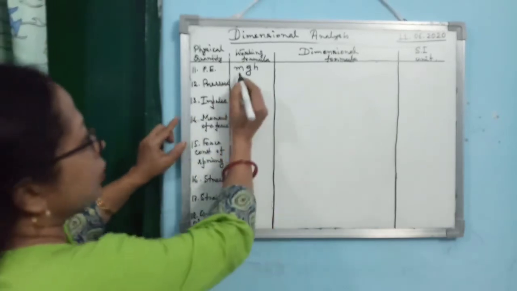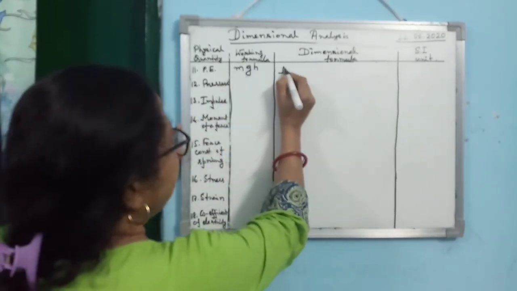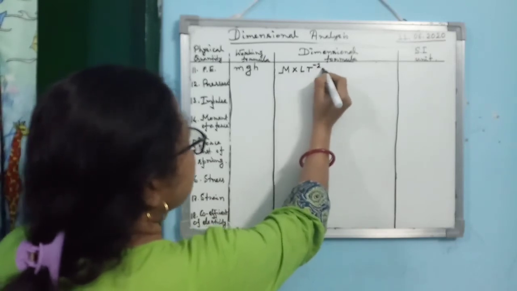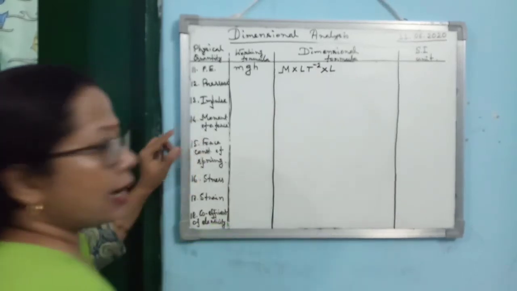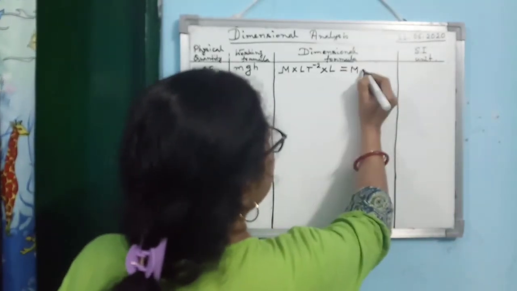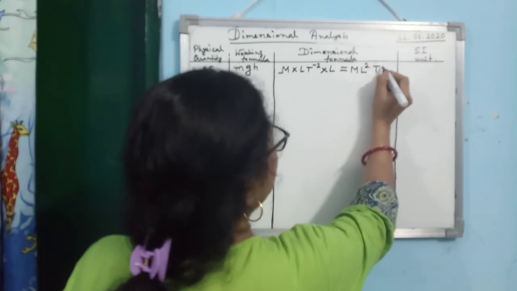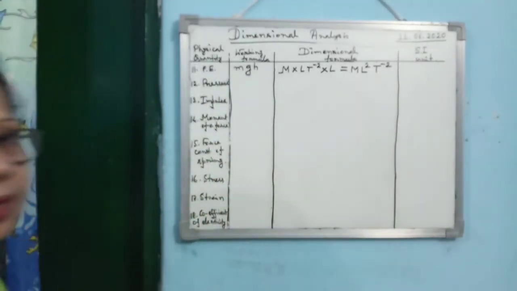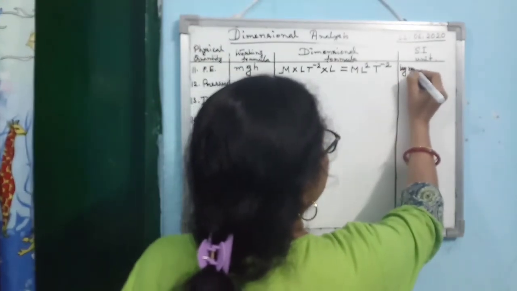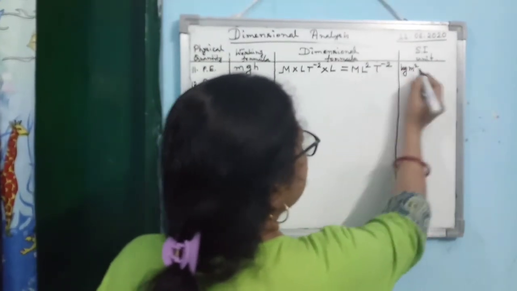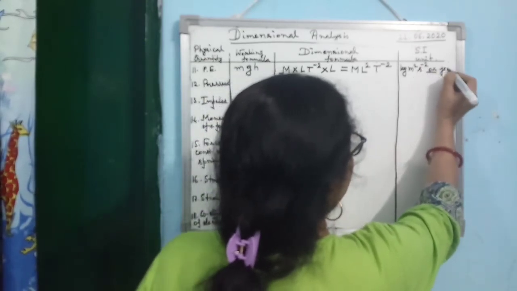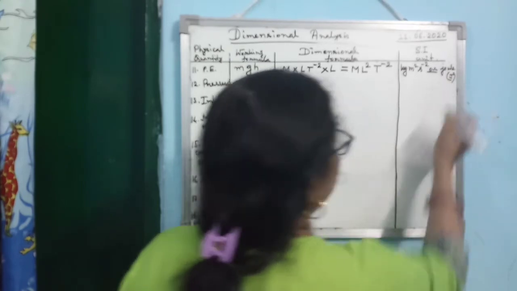So let us substitute then the formula. Mass is m, then acceleration is L t to the power minus 2, and height is L again. So what is the dimensional formula for potential energy? mL square t to the power minus 2. So what will be the SI unit? kg meter square, L is meter, time is second, so s to the power minus 2. Again you can write it as joule or J.